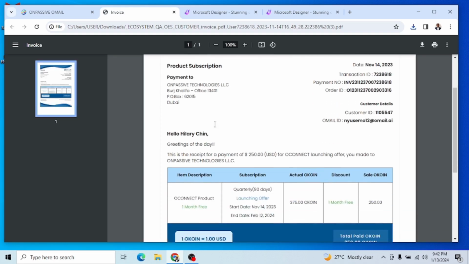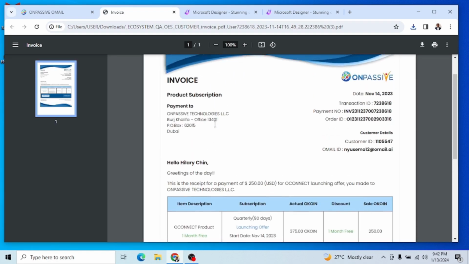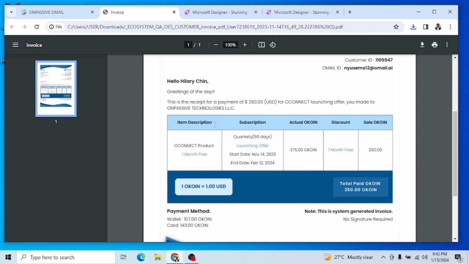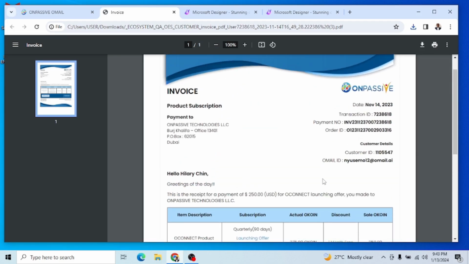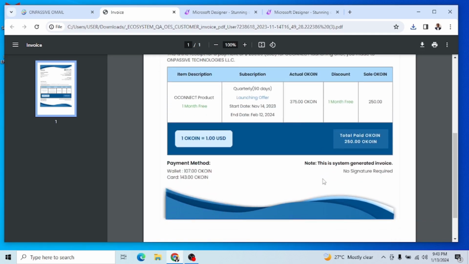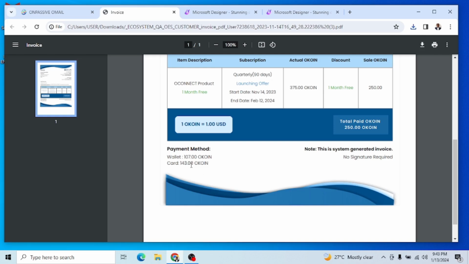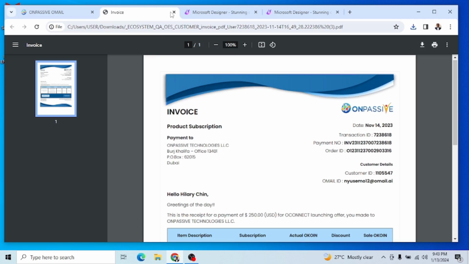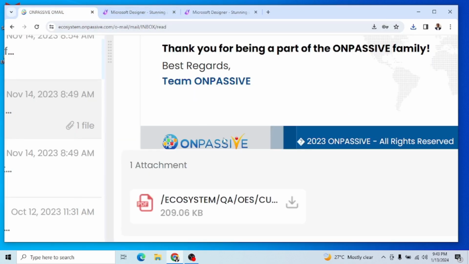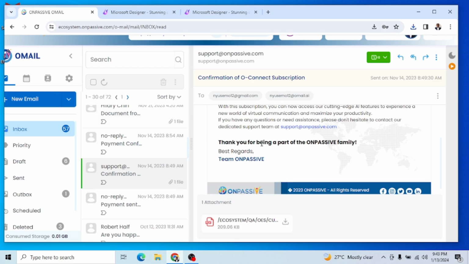You see, this is my invoice. Many people were asking me how to get their invoice, so this is another way to get your invoice. That is why I have emphasized that we should start using ONet and OMail. You need to understand your business. So this is me. I paid 143 OCoin, and this is it here. This is my invoice, and you can also get your own invoice. Many times when we are doing queries, they'll ask for your invoice in order to confirm whether you have paid or not.